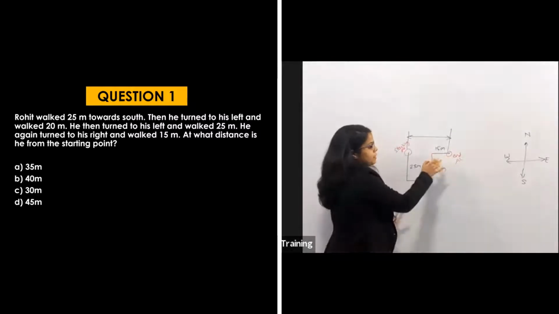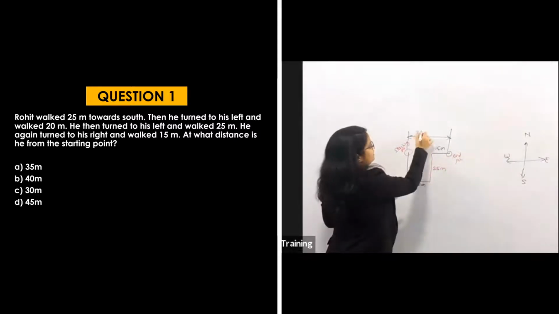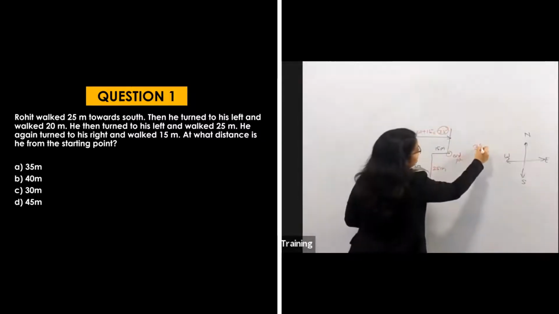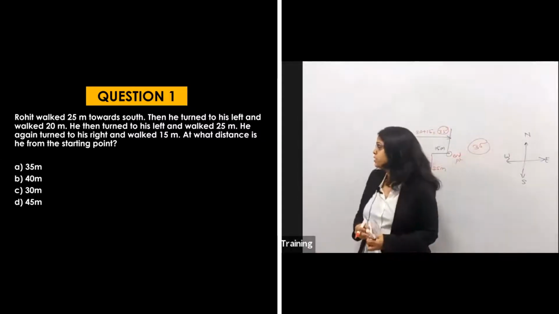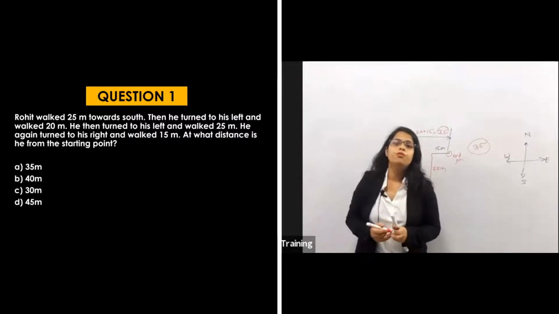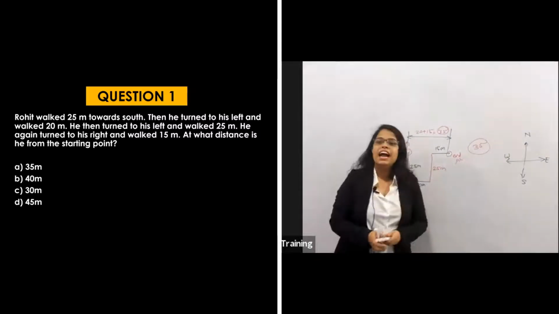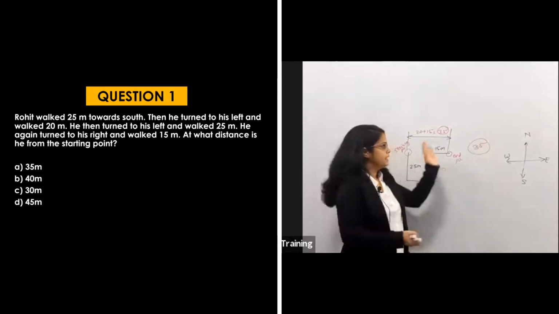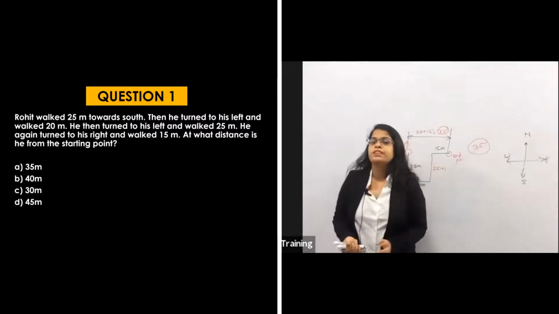So this 20 plus 15 will be 35. So your answer will be 35. That is option A. Many of you have done this wrong. I don't know where you went wrong, but yes, this is the total solution in front of you.